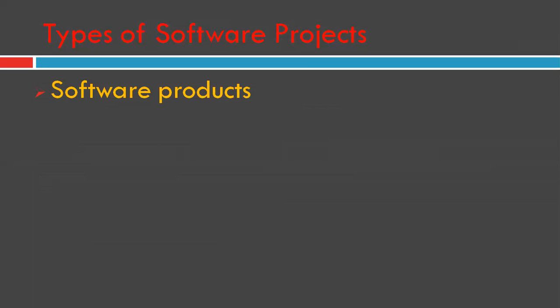When a software development company wishes to develop these generic products, it has to first determine the features or functionalities that would be useful for a large cross section of users.